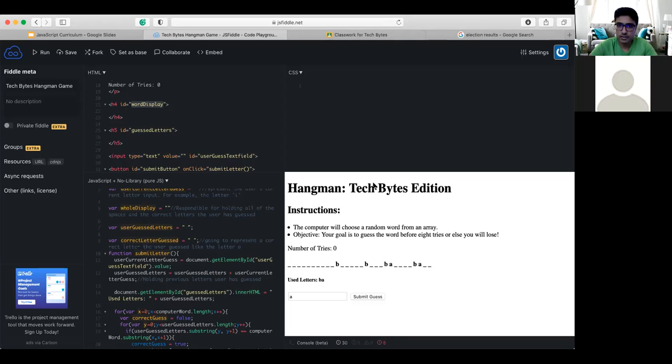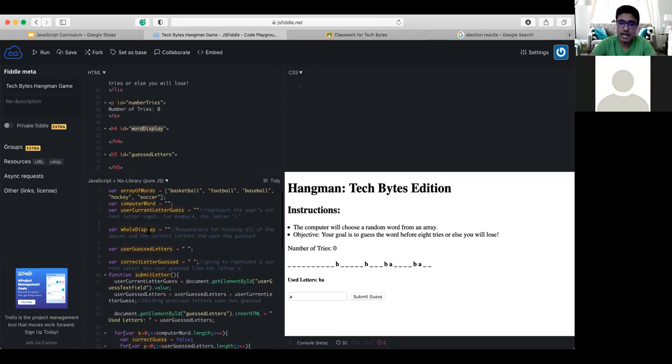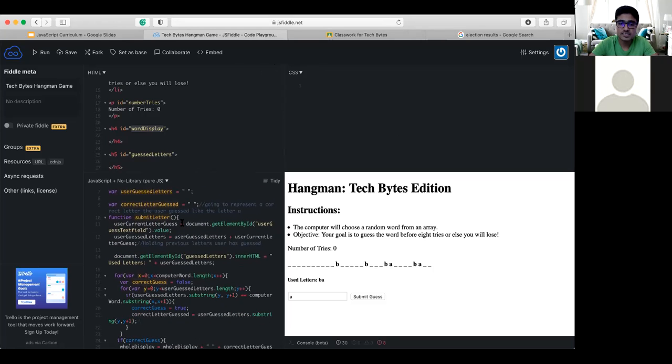Yep. So Suhas, definitely, that's the right idea. It's showing the letter again. And the reason why that's happening is because our whole display variable is never being reset. We're never clearing our display variable. So that's something which we have to make sure we do. And we have to do that every time we run our submit letter function.